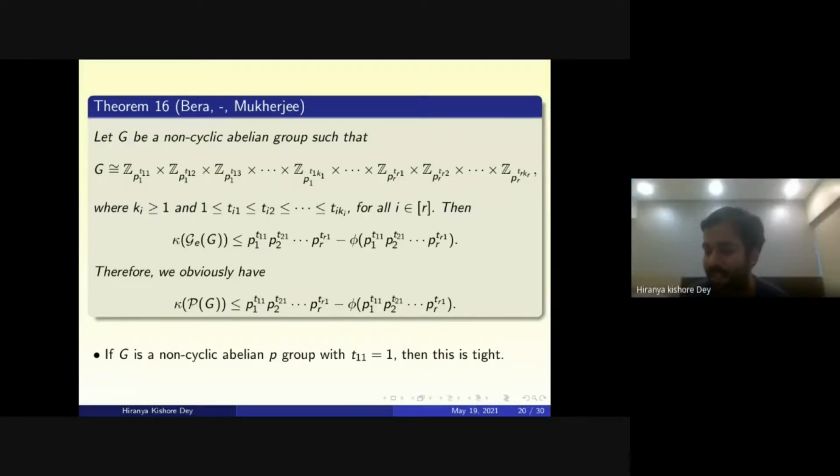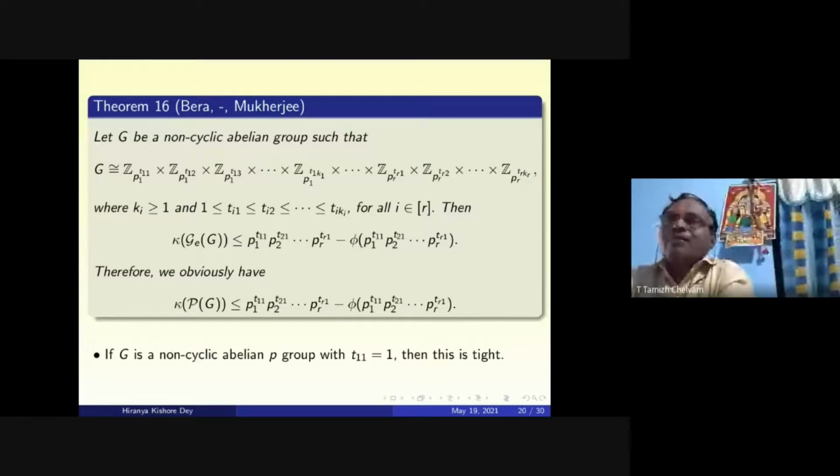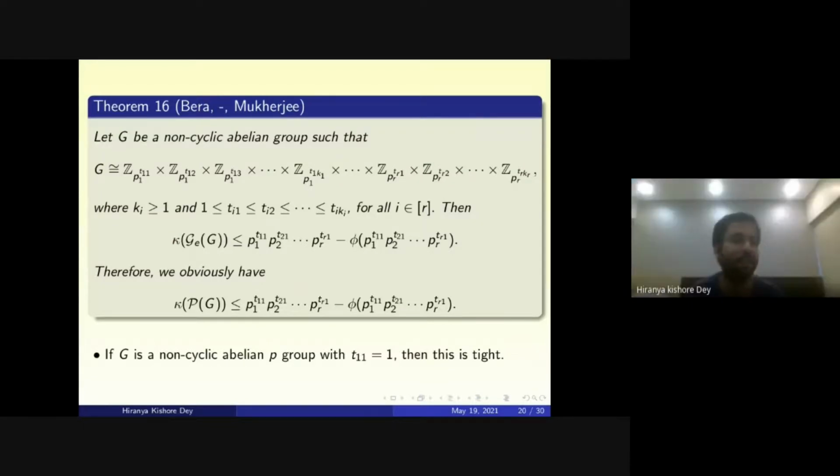No, sir. Something about degree or regularity or Eulerian? No, sir. But Eulerian, for these enhanced power graphs, Sudip Bera and others have done in an earlier paper. They characterize the groups for which the enhanced power graph is Eulerian. I don't exactly recall the result, but I think they have characterized all the groups such that the enhanced power graph is Eulerian.